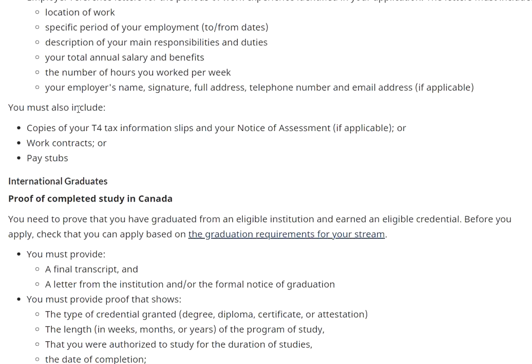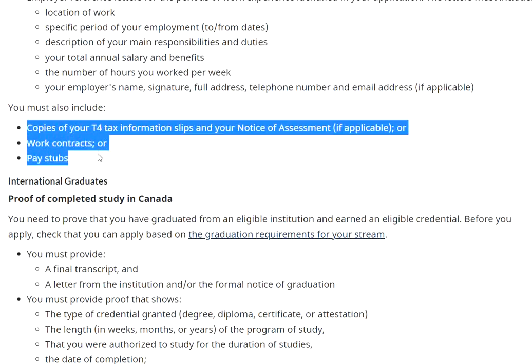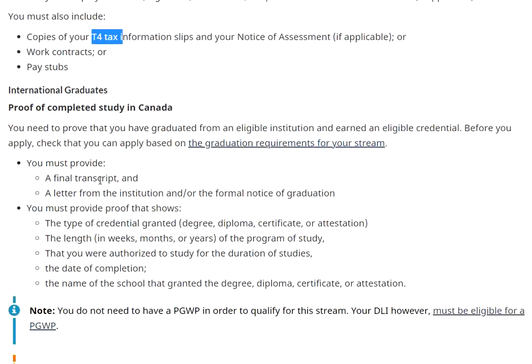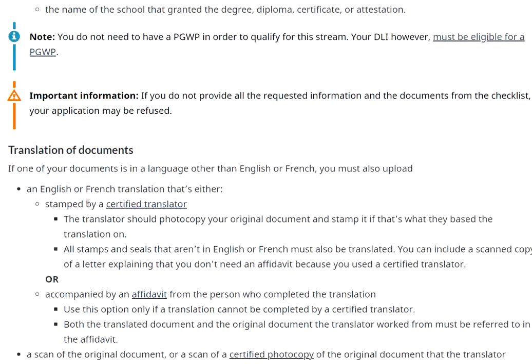Now, you must also include, as mentioned here, copies of your T4 tax information slips or work contracts or pay stubs. You can definitely go with the or, but if you manage to get pay stubs and copies of your T4 tax information slips, that's going to boost your application. So that's always advisable. Whatever is available with you, just get that. Now, this part is for international graduates. It's filled, so I'm not going to cover that.